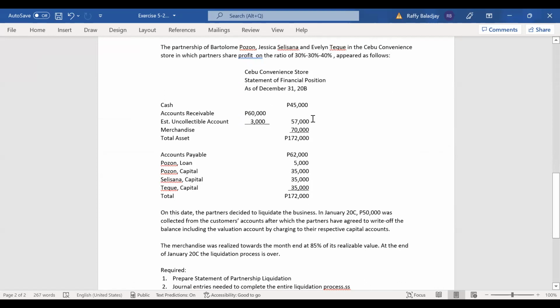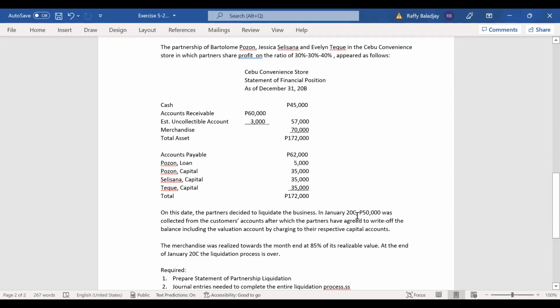So these are the assets of the partners and the liabilities and equity. As you can see, the non-cash assets here are 57,000 and 70,000. On this date, the partners decided to liquidate the business.